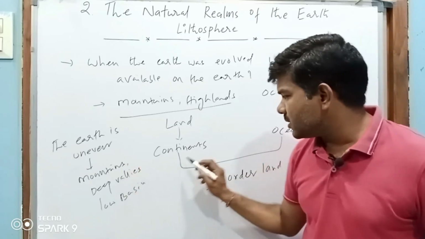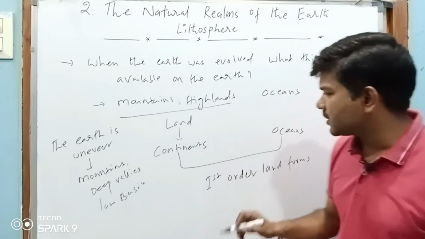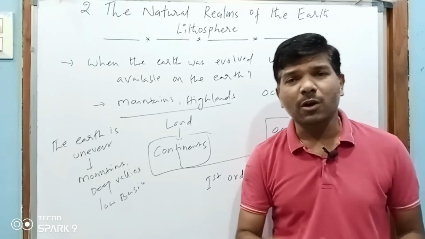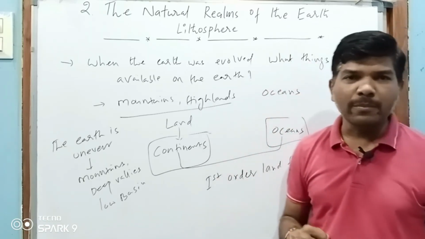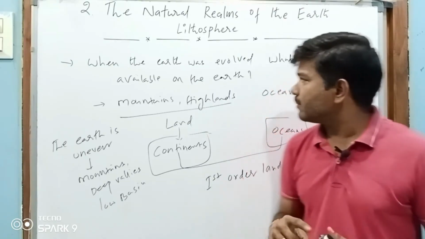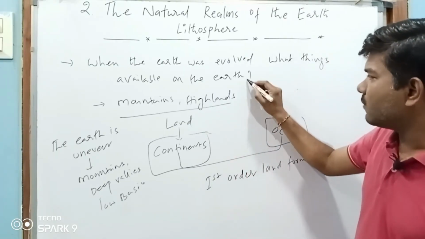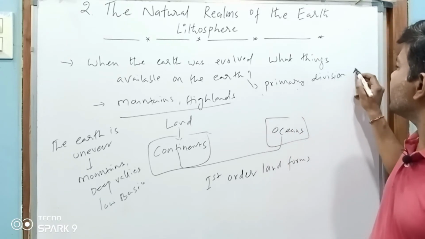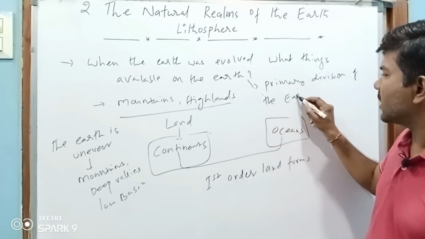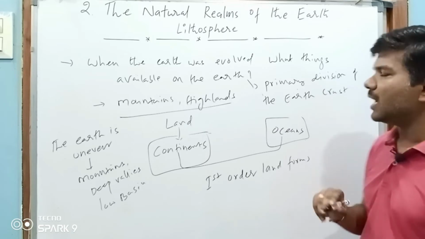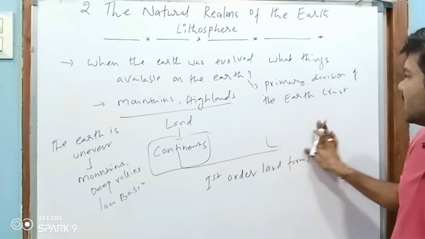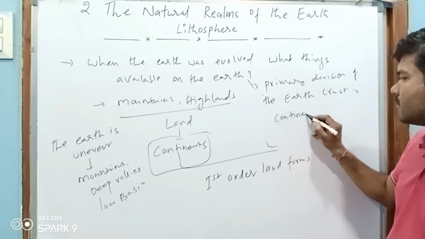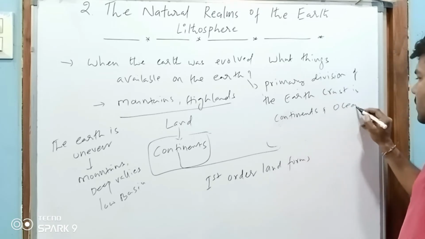Whenever the earth was formed, the first stage was that there were continents and there were oceans. So oceans and continents are called first order landforms because they are the primary division of the earth crust after the formation of the earth. The primary division of the earth crust is continents and oceans, right?